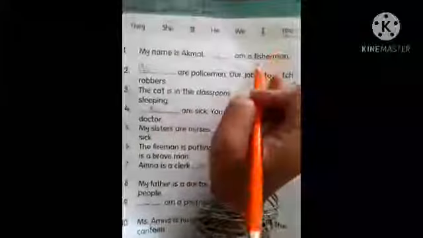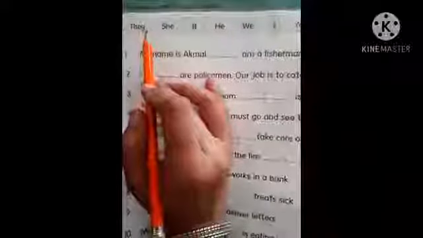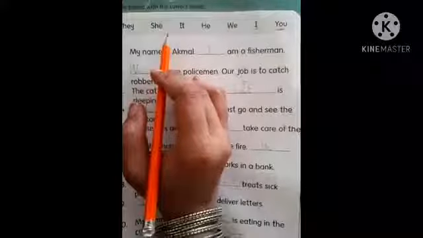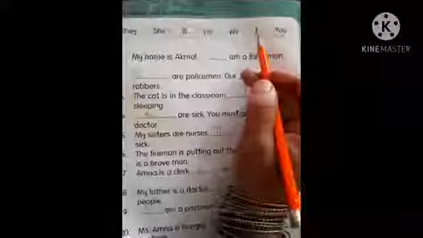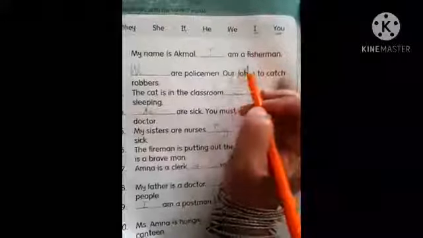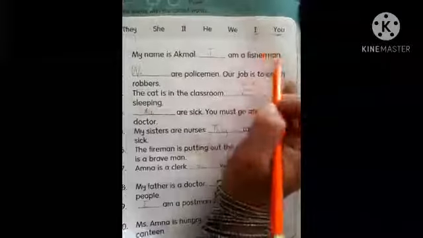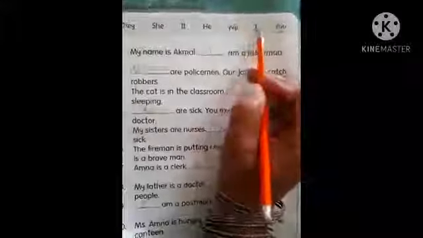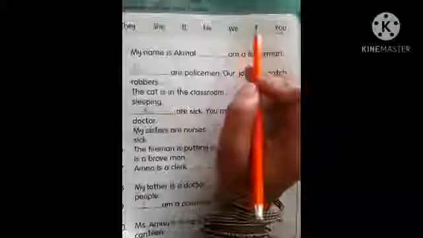We have to fill these blanks with these pronouns. Pronouns are the words which we are using instead of noun. And what is noun? Noun is the name of person, place or thing. And if we want to talk about a person, place or thing, and we don't want to use her name, his name or its name, then we will use these pronouns. Like I want to talk about myself, but I don't want to use my name. Then I will say I am a fisherman or woman. I'm not using my own name, but I'm using I to present myself. Instead of my name, I'm using I.